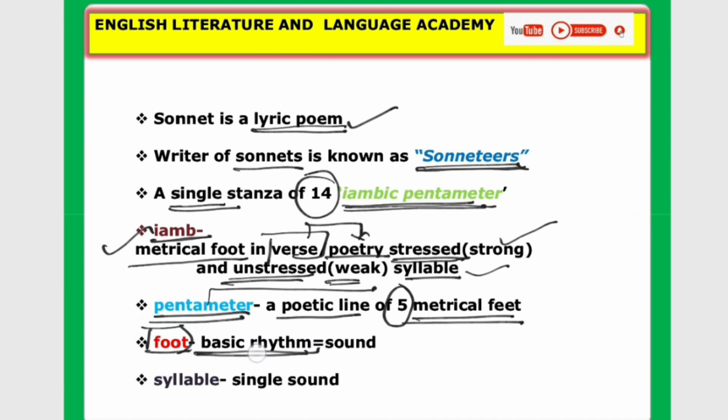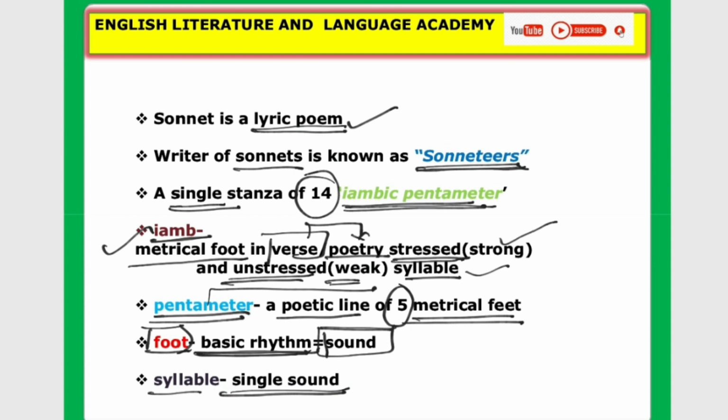What is the plural form of foot? That is feet. This is a very important part in any poetry or poetic genre. So foot means basic rhythm, rhythm here means sound, and syllable means a single sound.